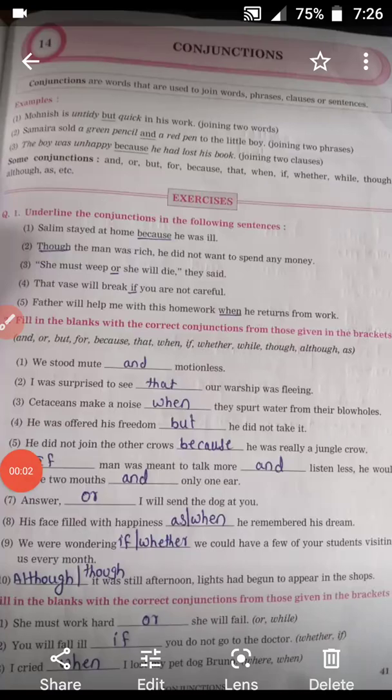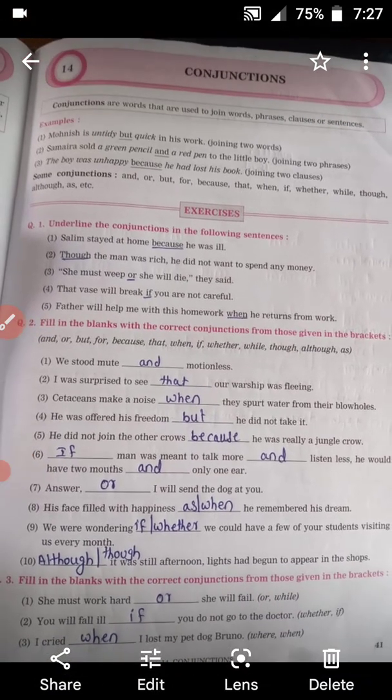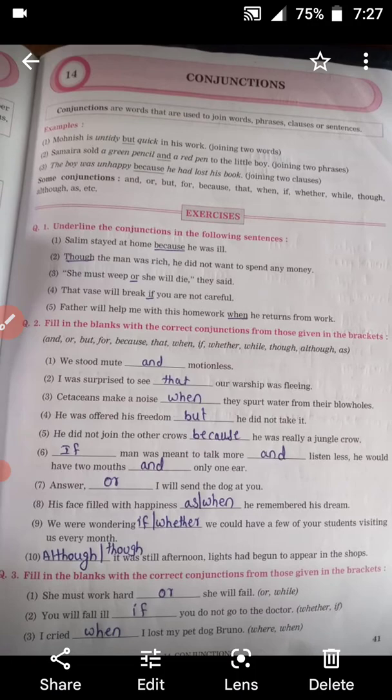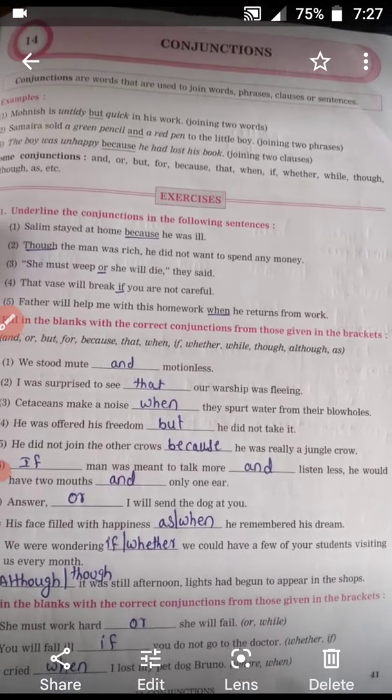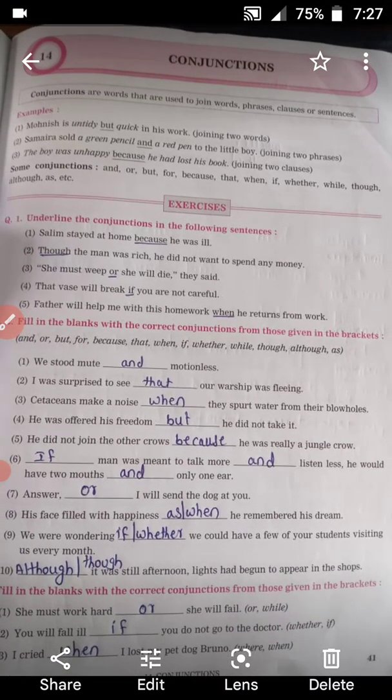Hello students, today we will learn English grammar conjunctions. Do you know what is the meaning of conjunction? Conjunctions are the words that are used to join words, phrases, clauses or sentences.